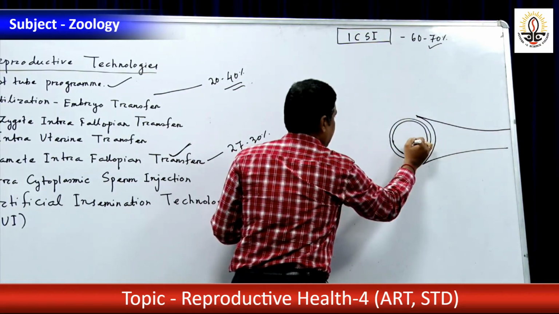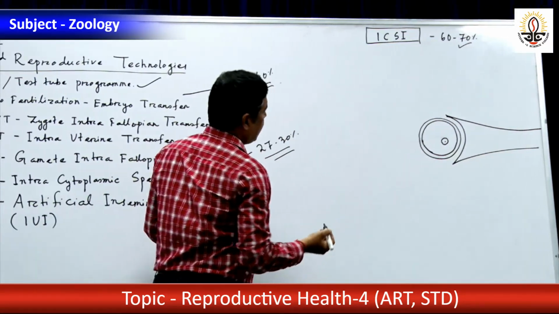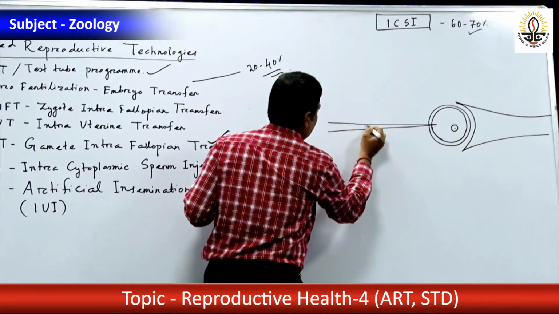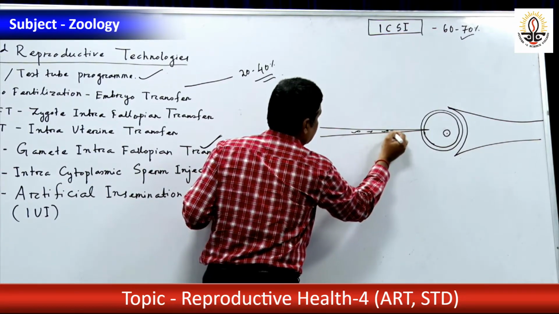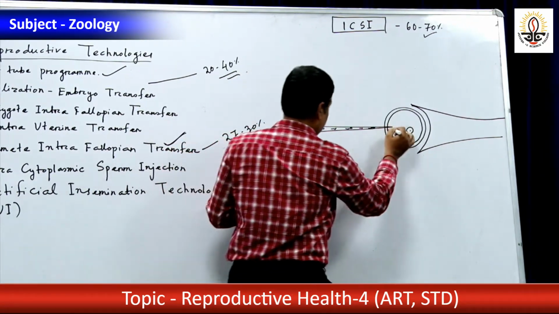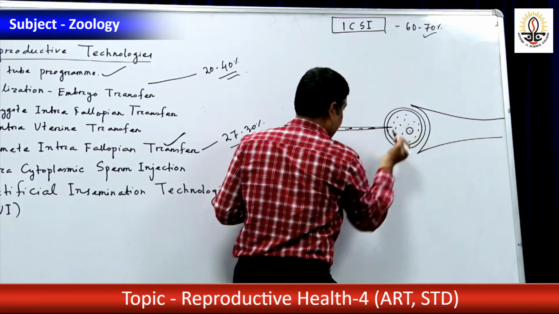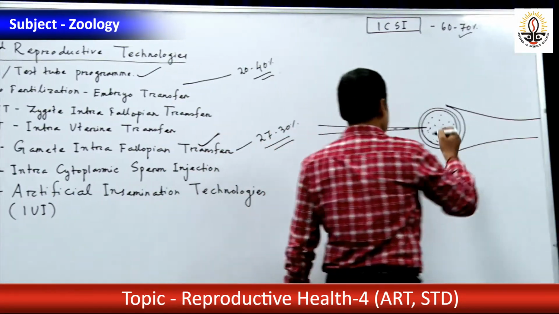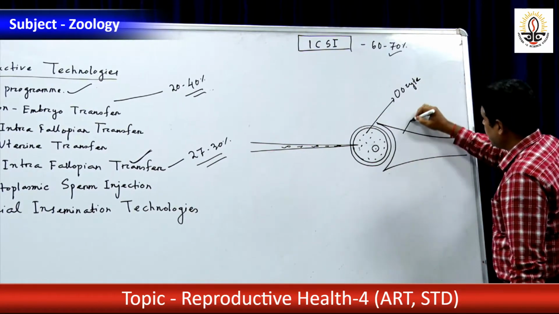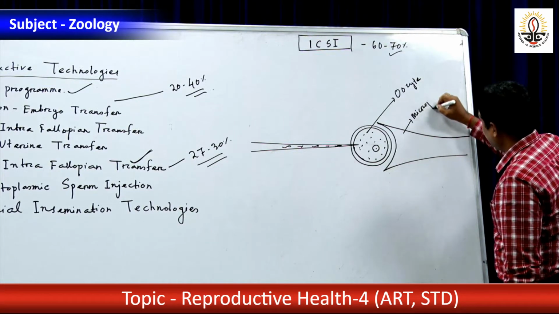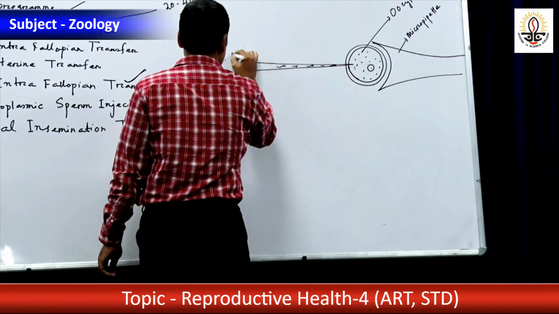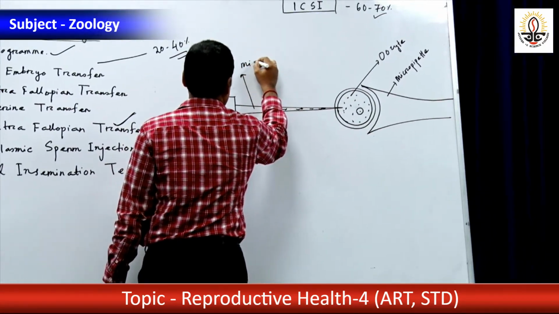Now, by means of micro injection, a single spermatozoon is made to enter into the ooplasm, where fertilization takes place. So this is the oocyte, held by means of a micropipette, and this is micro injection.